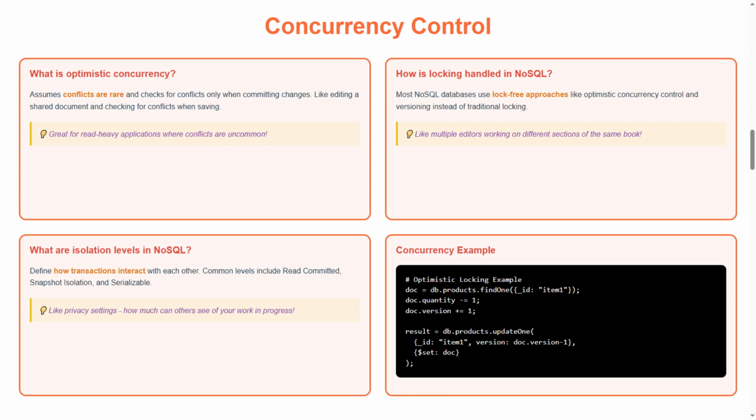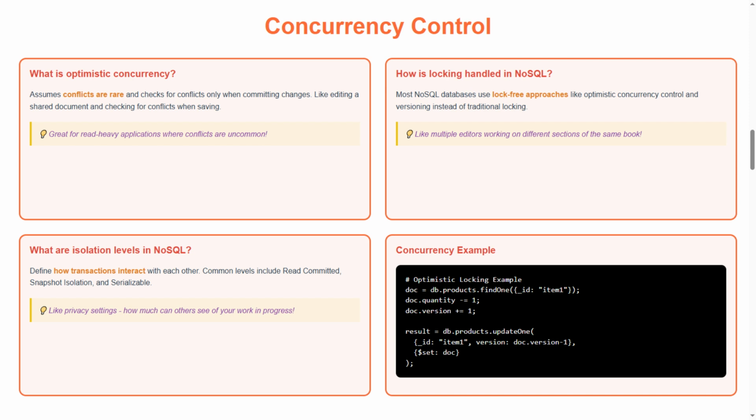Time for concurrency control with 4 essential concepts. First, what is optimistic concurrency? Assumes conflicts are rare and checks for conflicts only when committing changes, like editing a shared document and checking for conflicts when saving. Tip, great for read-heavy applications where conflicts are uncommon.